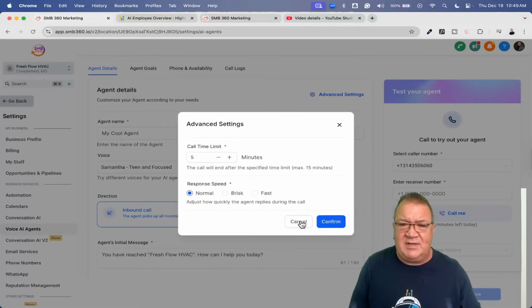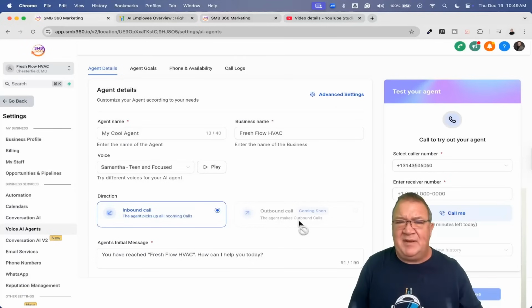Again, you can test brisk and fast if you want to, but some people might find that just a little bit irritating if it's talking that fast, because it seems like it would be an AI system speaking and not necessarily a normal person. So right now, sometimes people won't even be able to tell that this is an AI when they're calling. So anyway, just to give you that.